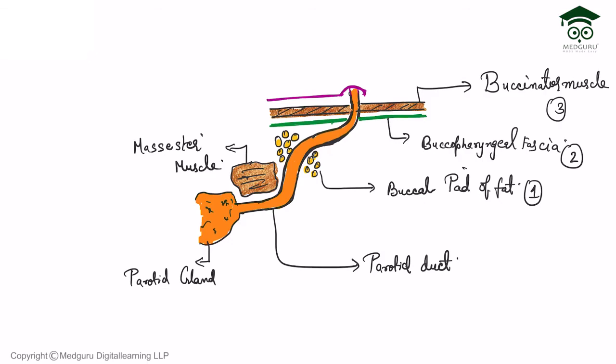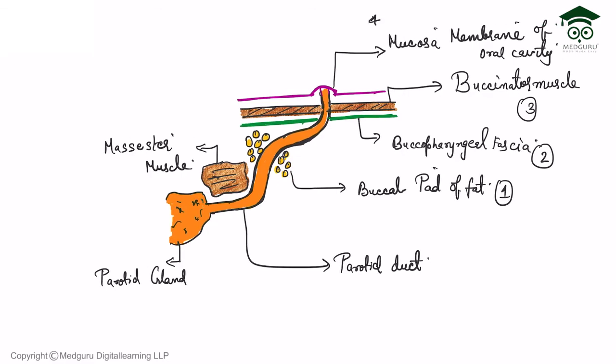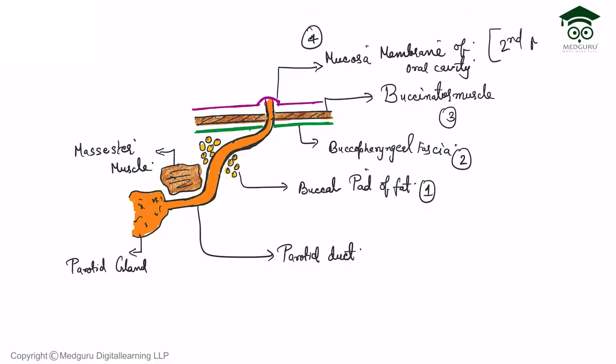We will make it with dark pink color, violet color we can use for making the mucosa, the fourth structure. Mucous membrane of the oral cavity. This is the fourth structure pierced by the parotid duct. The exact location of the parotid duct opening is opposite the upper second molar tooth. At this location the parotid duct emerges out, and through this emerges the saliva. Most of the serous secretion of the saliva comes out through the parotid duct at the level of the upper second molar tooth. Thank you.